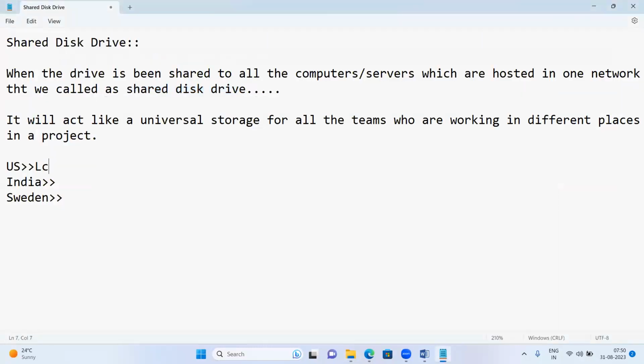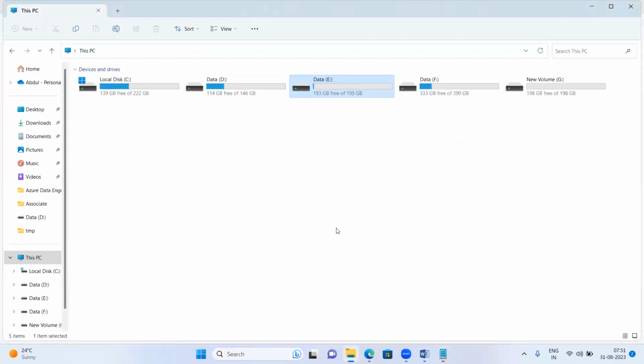For the US location, it is available. For the India location, it is available. For the Sweden location, it is available to all the teams. Sweden team, India team, US team, it is available to all of them. That's the beauty of a shared disk drive. Now, in this drive, it looks similar to a normal drive. Now, in this drive, we can save whatever data we want.